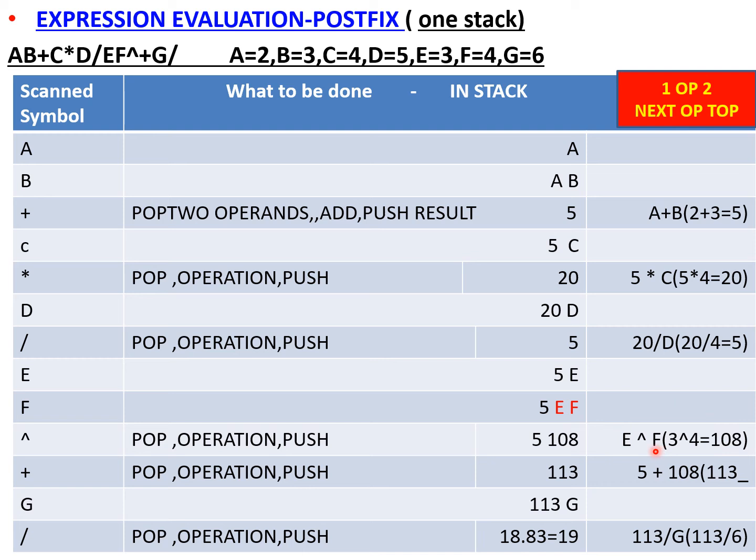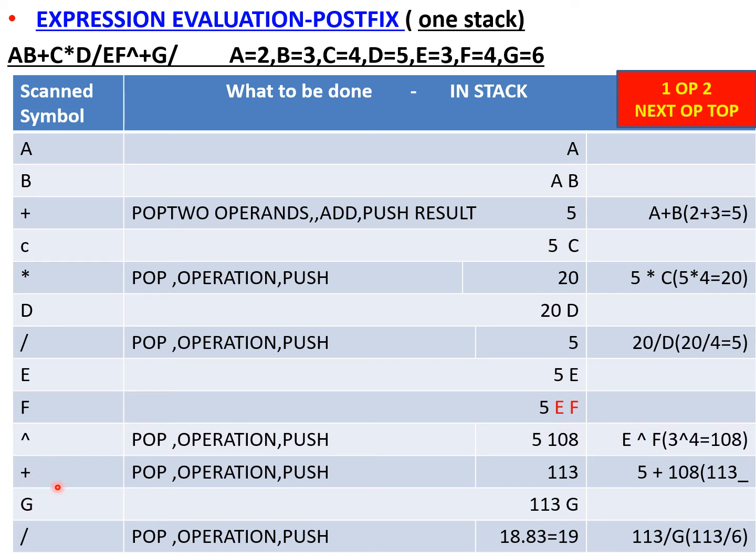You will get different answers. So keep in mind, when you are evaluating the postfix expression, the element at the top of the stack should be placed as the second operand, and then the next operand is placed as the first operand. Because in prefix it will be the opposite.